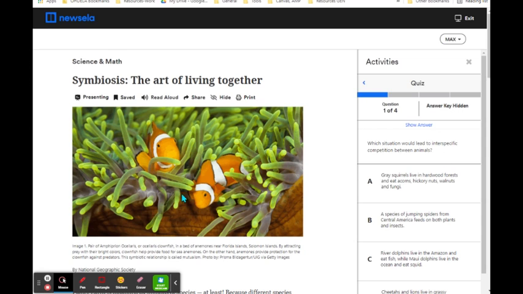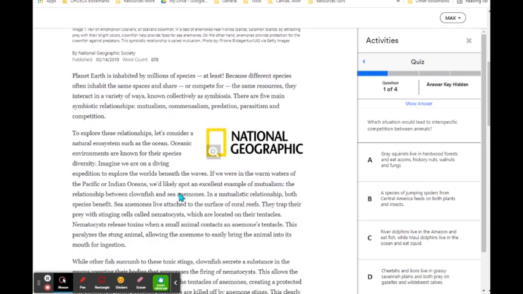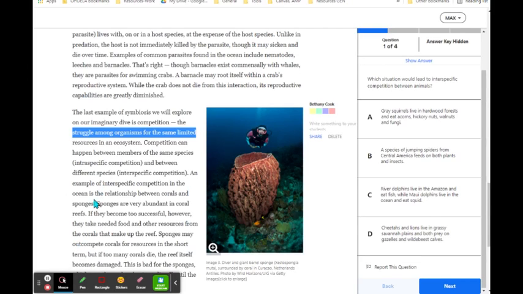So we want to refresh our memory about what interspecific competition is. In paragraph 7, we learn about competition, and it says that the struggle among organisms for the same limited resources in an ecosystem is what competition is. We want to know about interspecific competition. That's what we need to find.